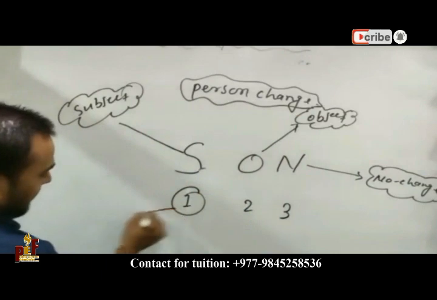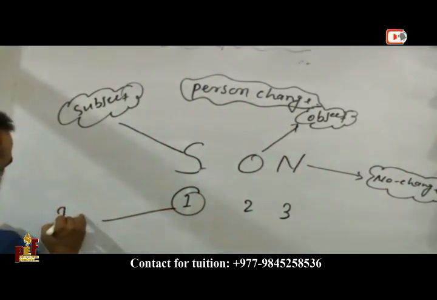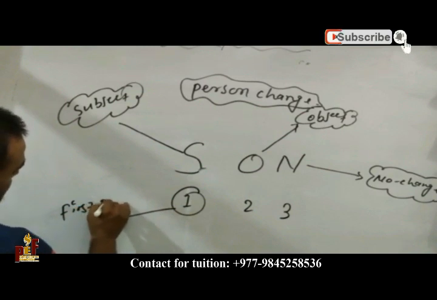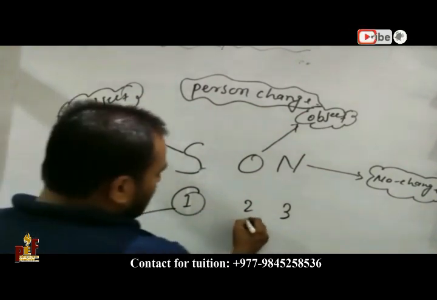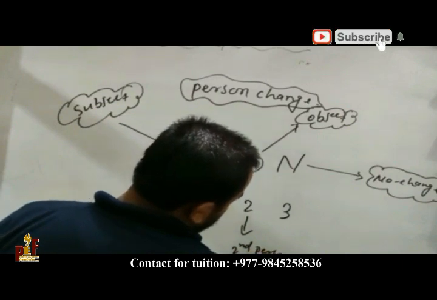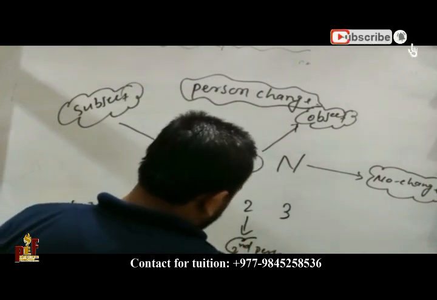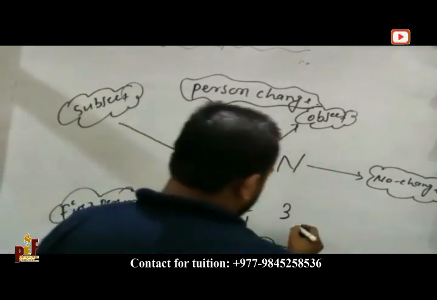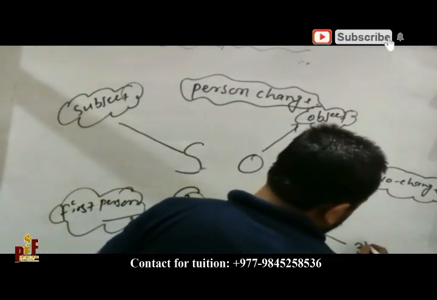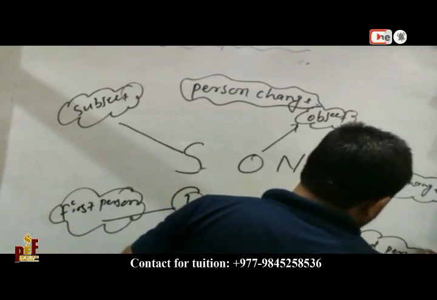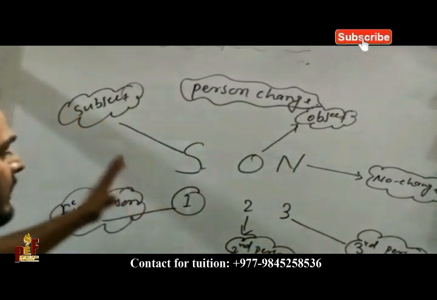Here, 1 stands for first person, 2 stands for second person, and 3 stands for third person.